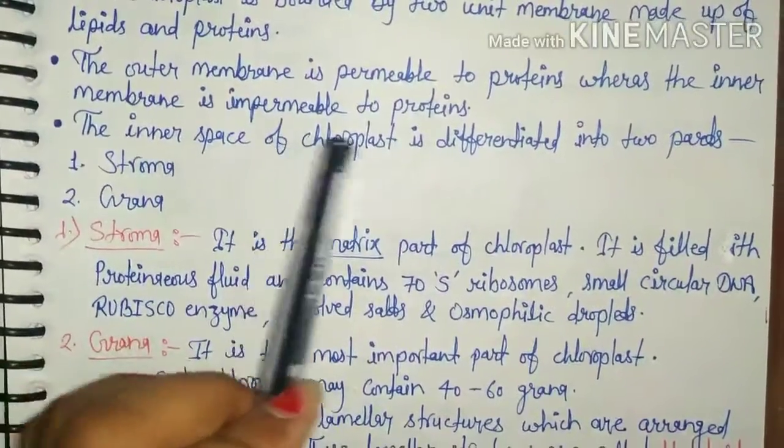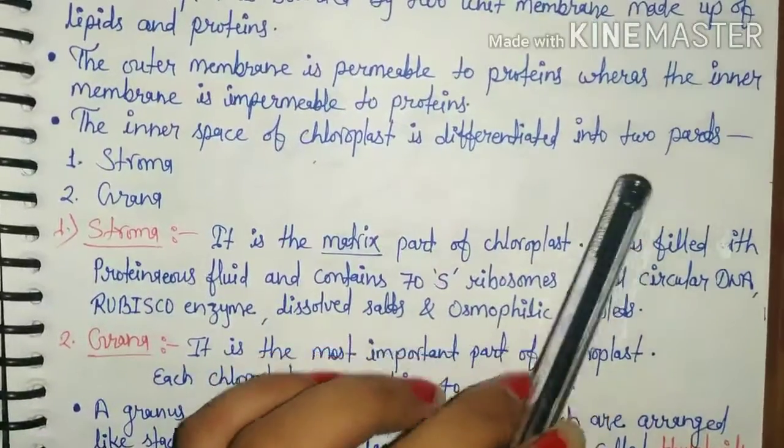The inner space of chloroplast is differentiated into two parts.